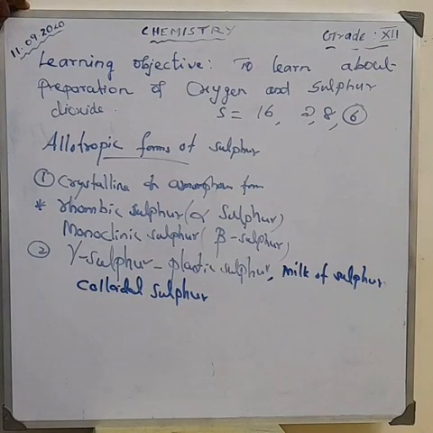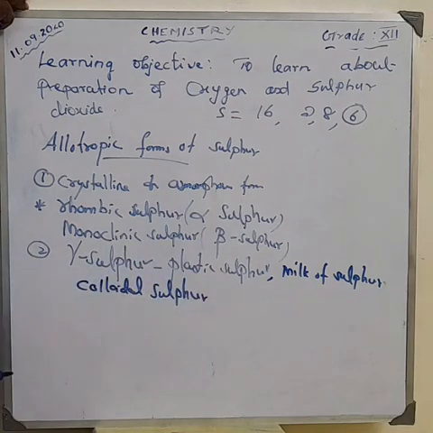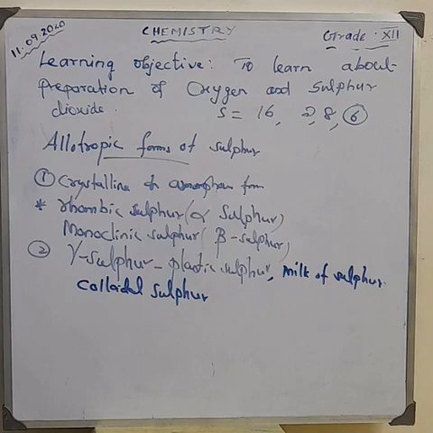You will learn that in Chandigarh. Colloid. Colloidal solution. So, colloidal sulfur. These are the allotropic forms of sulfur. Okay, then here, monoclinic sulfur.